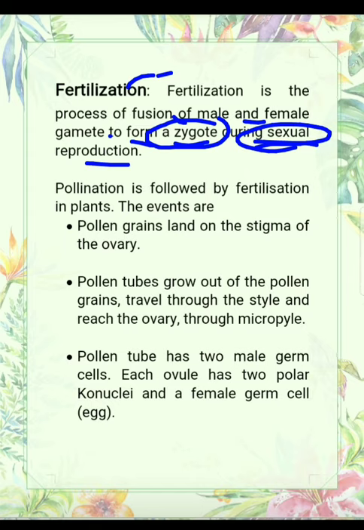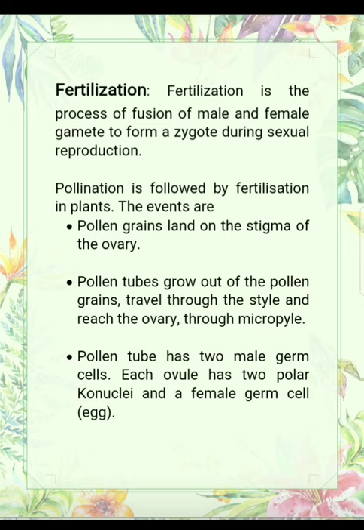In the previous video we learnt about where the male and female gametes are formed. So here we will discuss how they come across and how they will fertilize. We had discussed pollination also previously. Pollination is followed by fertilization in plants. Pollination के बाद क्या होता है? Fertilization. Now what are the events involved here?